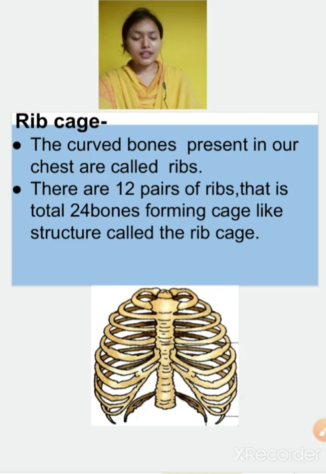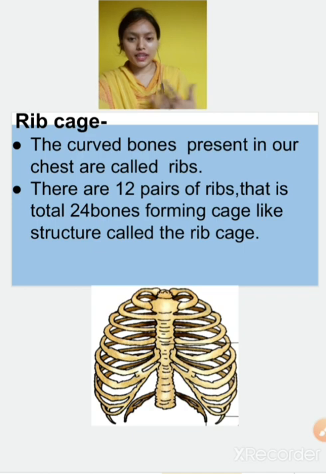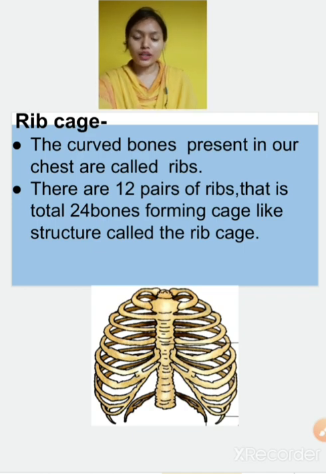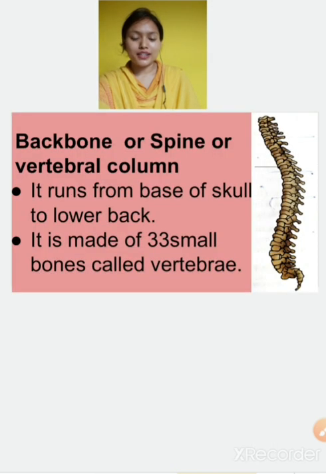We have studied how many ribs there are: 12 and 12, each side 12, which means a pair of 12 is present in our ribs. And after that we studied about the backbone, which consists of 33 small vertebrae, and these all together form the backbone.